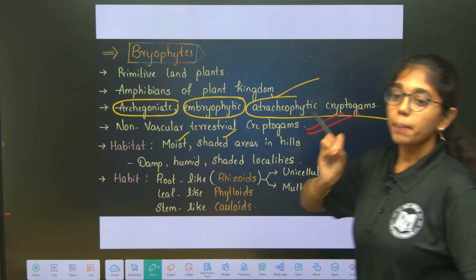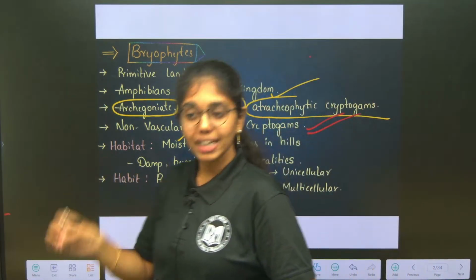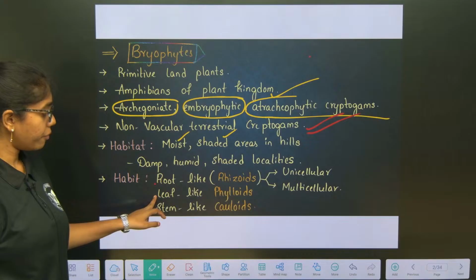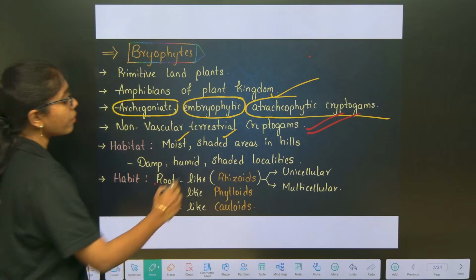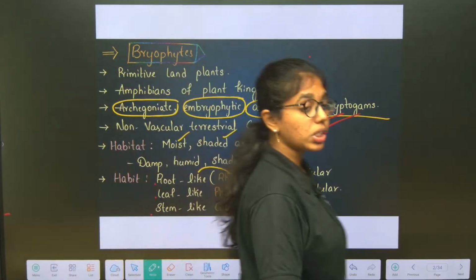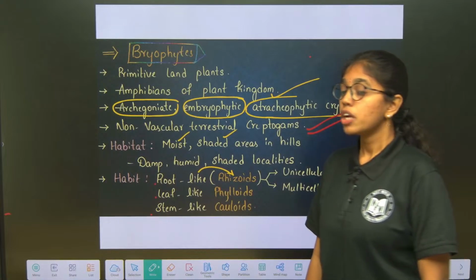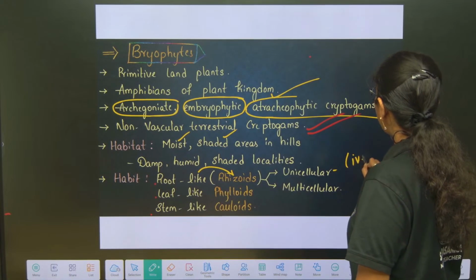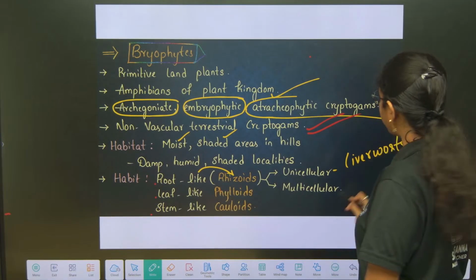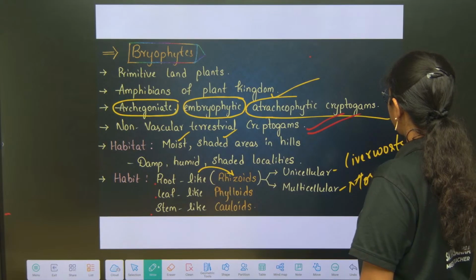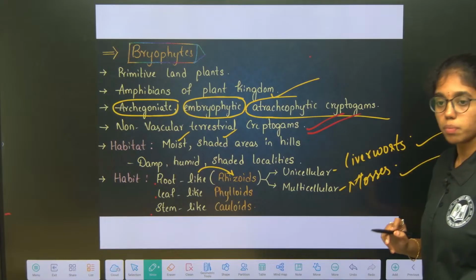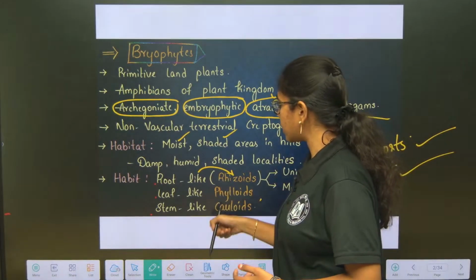Usual habit: bryophytes do not have true root, stem and leaf structures, but they have root-like, leaf-like and stem-like structures. Root-like structures we call what, beta? Rhizoids. Rhizoids can be unicellular or multicellular. Unicellular rhizoids you will observe in liverworts. Multicellular rhizoids you can observe in mosses. Unicellular rhizoids in liverworts, multicellular rhizoids in mosses, and leaf-like phylloids, stem-like cauloids.